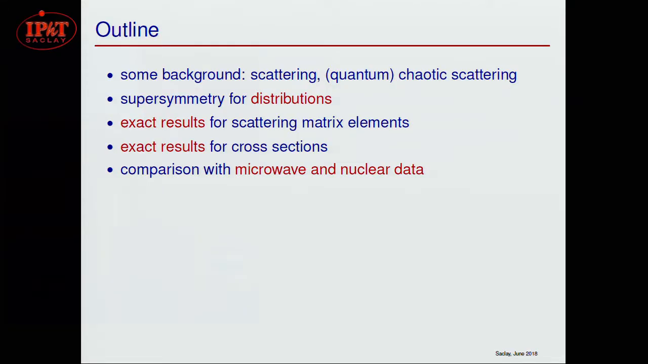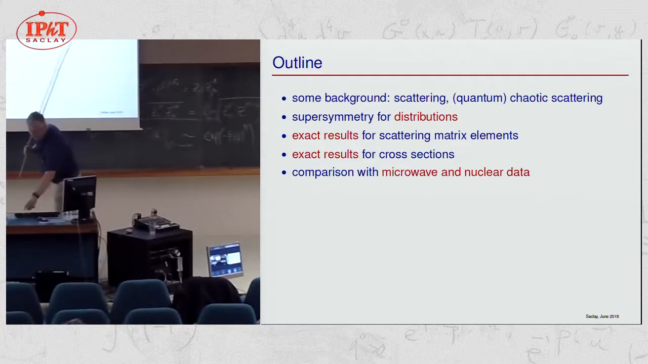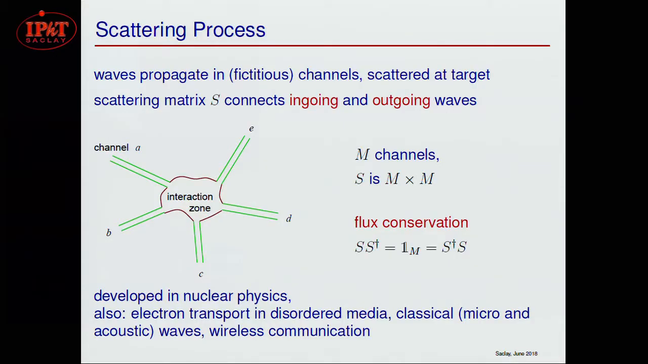Outline: I will first give some background on chaotic scattering and then show how to calculate distributions with supersymmetry. Previously, one only calculated correlation functions. I will present some exact results for the distributions of the scattering matrix elements and the cross sections. And finally, I will compare with experimental data.